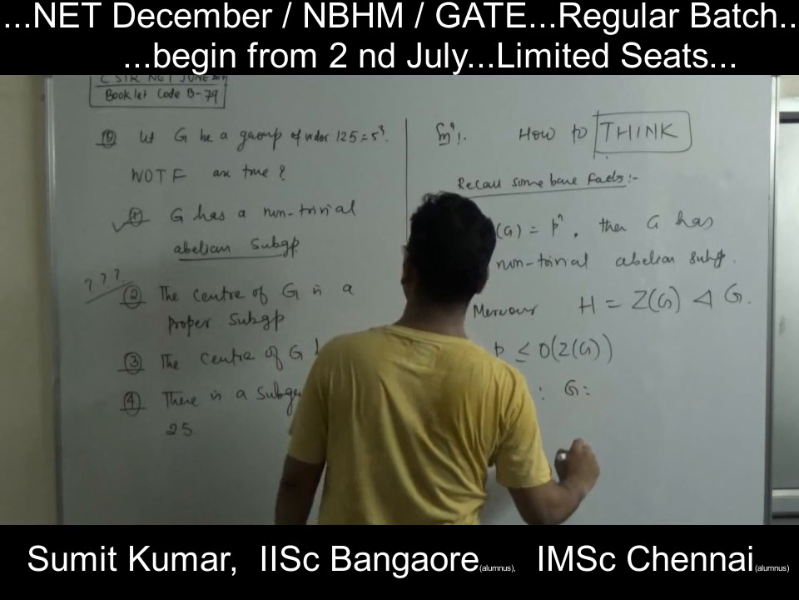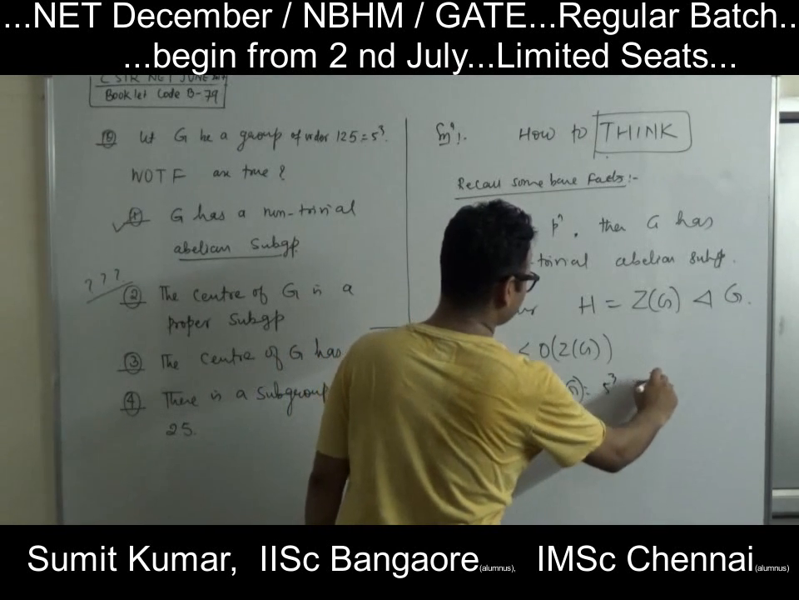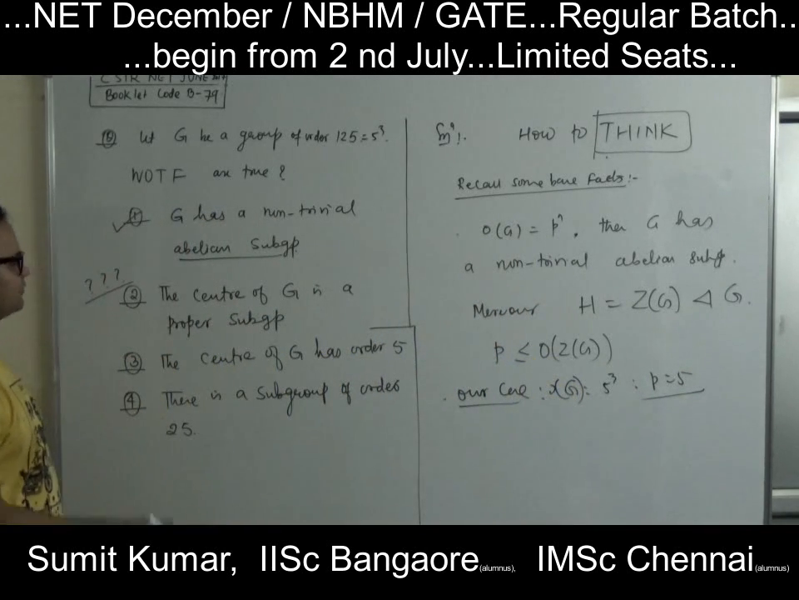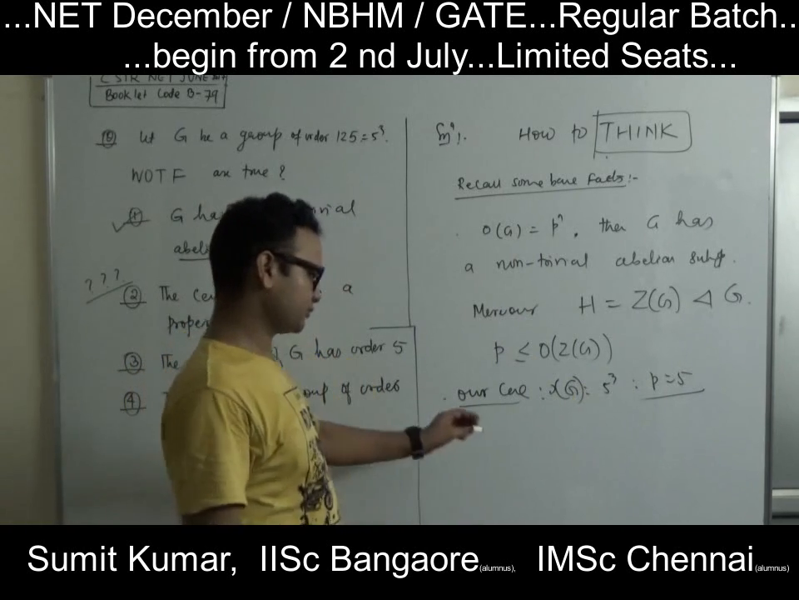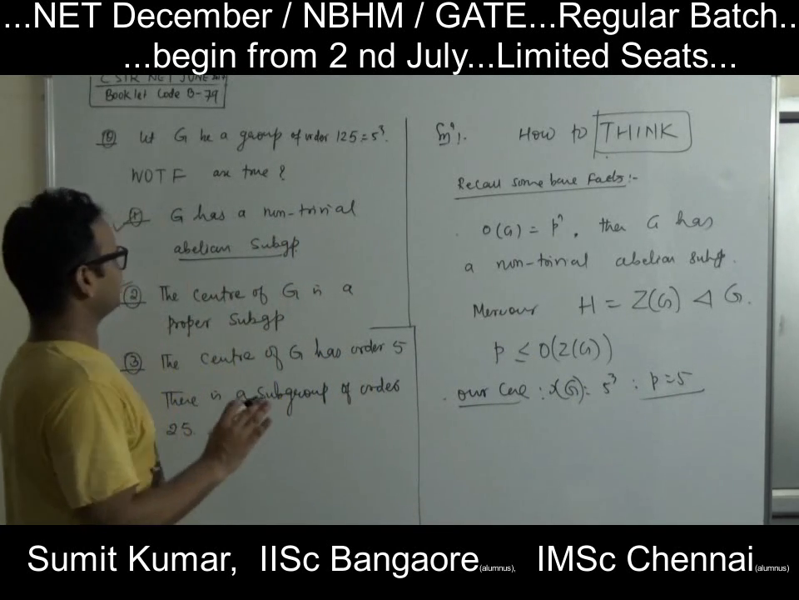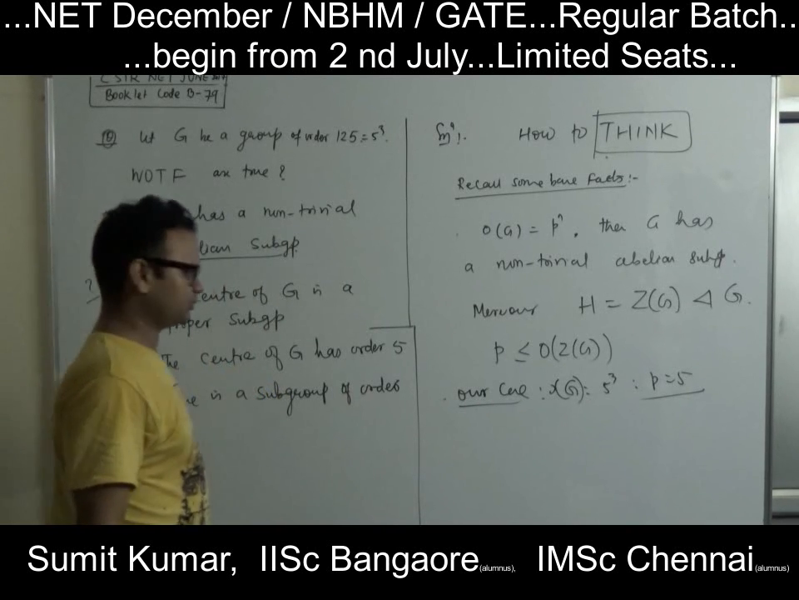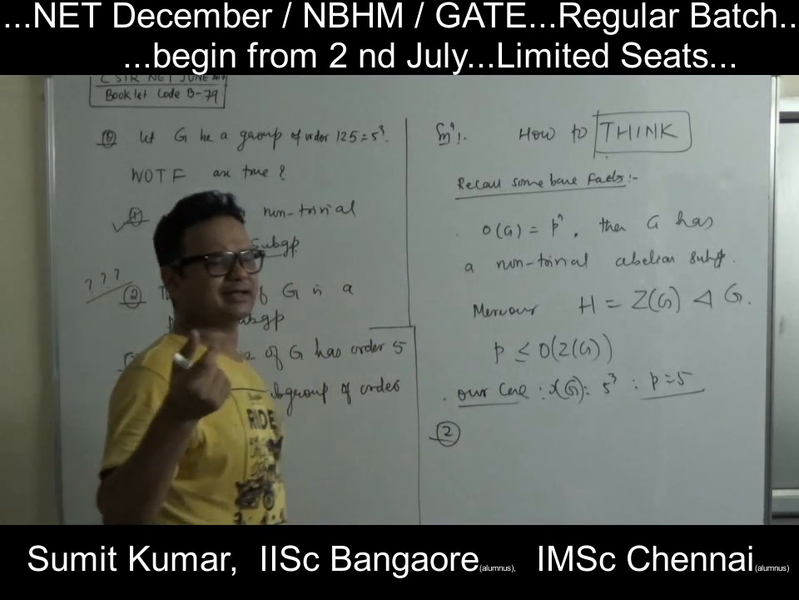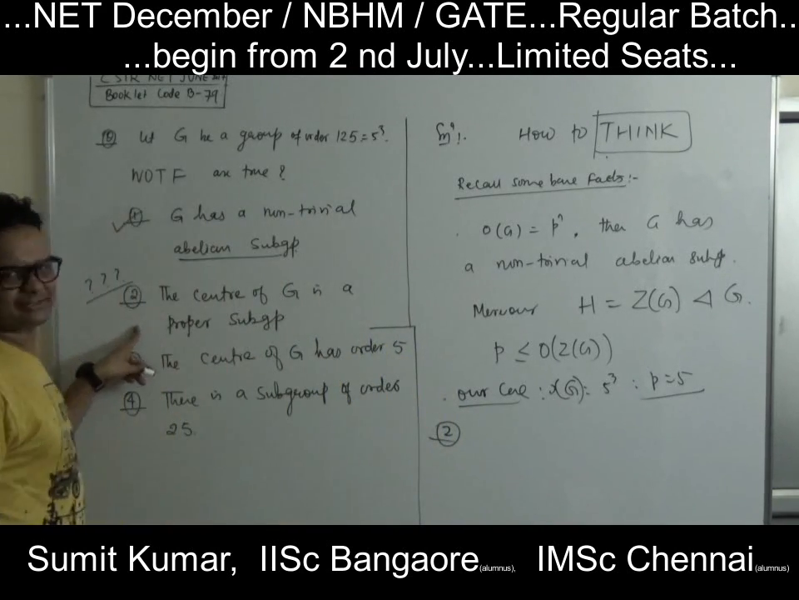the order of G, the role of order of G is played by 5 to the power q, and p to the power 5, the role of p is played by 5. So this is a p-group, a 5-group. So this will have a non-trivial abelian subgroup. Second, the center of G is a proper subgroup. That's not always true. If I consider an abelian group of order 125, then the second statement is false.